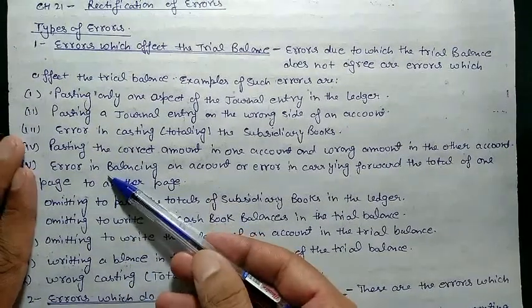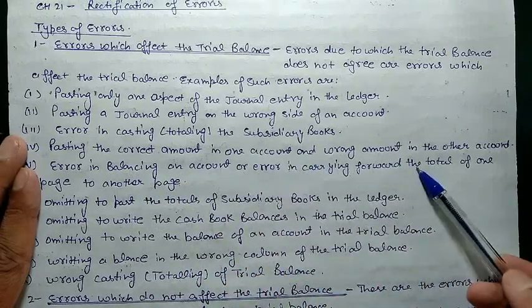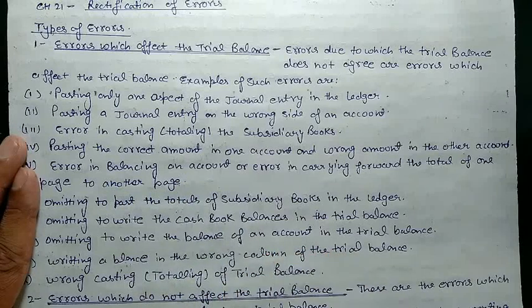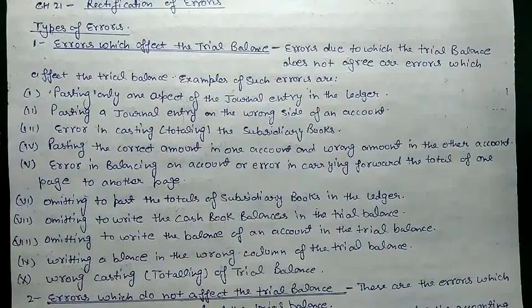Next is error in balancing an account, or error in carrying forward the total of one page to another page. In some accounts we have a number of entries, like in the cash account we have a large number of entries, so we need to fill up 3 or 4 pages. Sometimes, when we are carrying forward our last page total to the next page, we make some mistake.